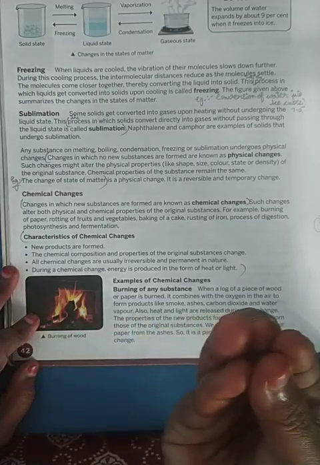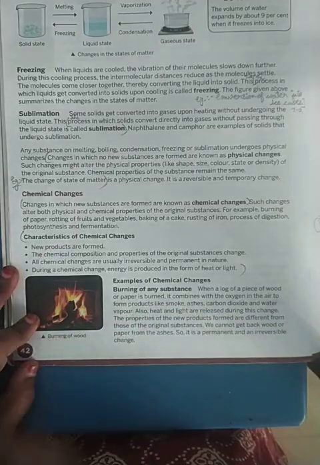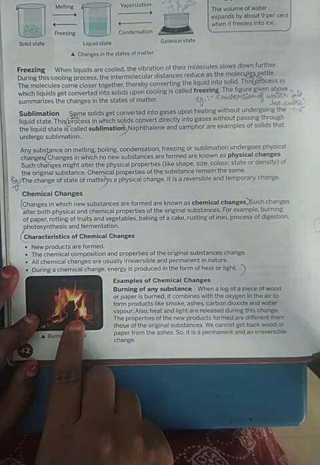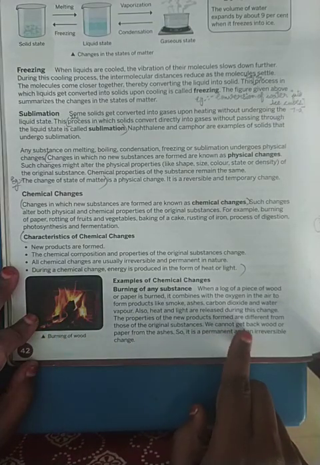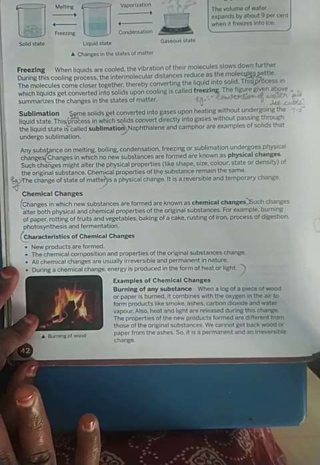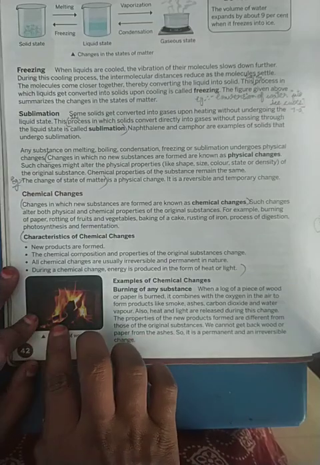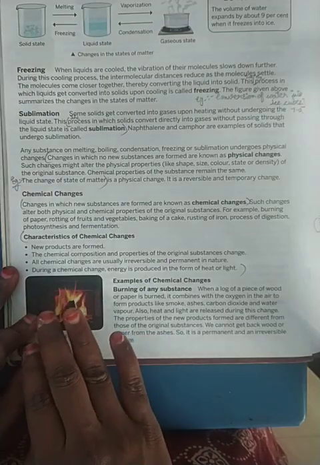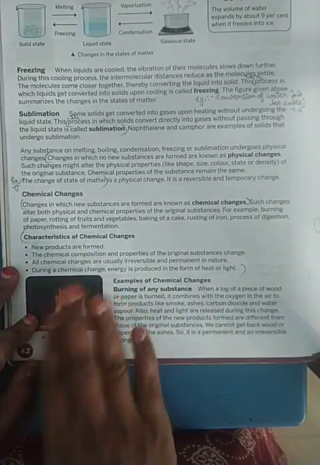Ashes, the residue left after burning. The ashes will have totally different properties than the wood. Now we cannot get back the wood or paper, is it not? We cannot get back the original substance. So these changes are permanent and they are irreversible. Irreversible, I cannot go back, and once the change is done, it is done.